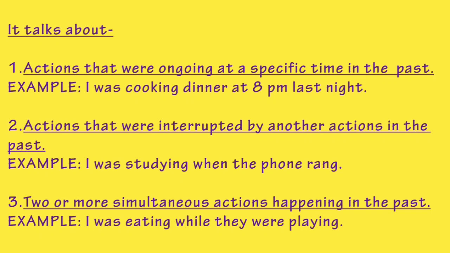Third one, two or more simultaneous actions happening in the past. Example is I was eating while they were playing. So two actions are happening here. I was eating while जबकि they were playing, right? मैं खा रही थी जबकि वो लोग खेल रहे थे.